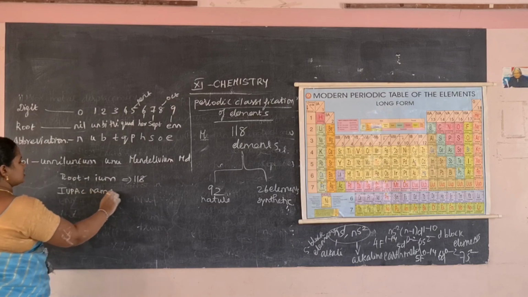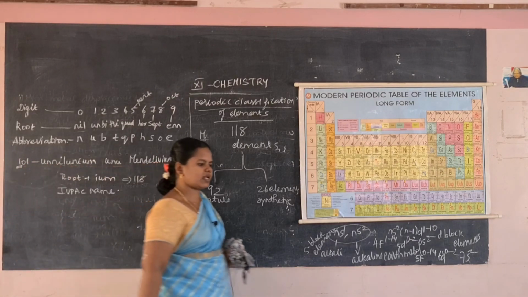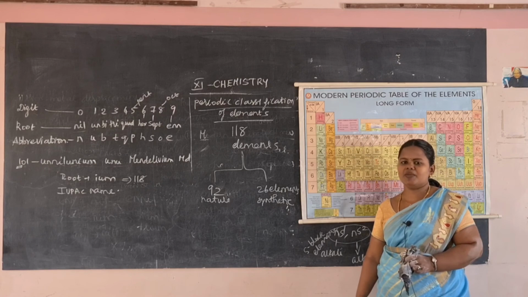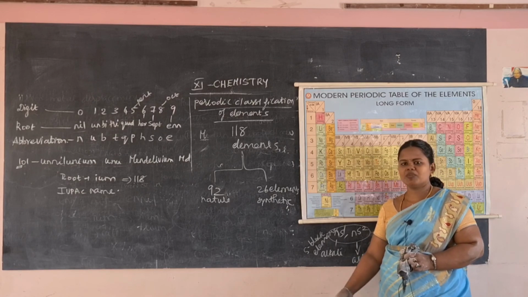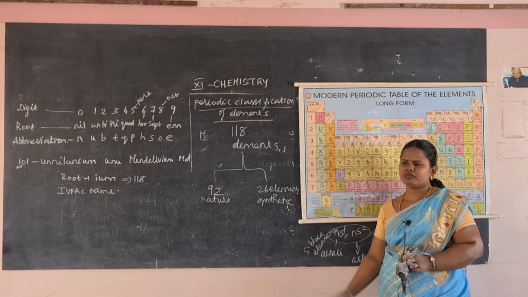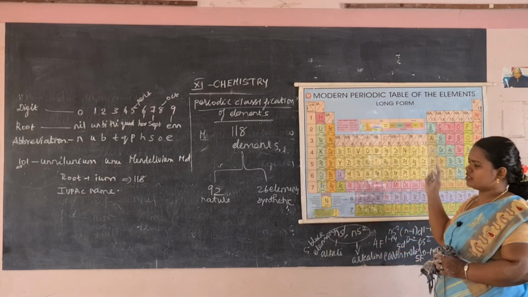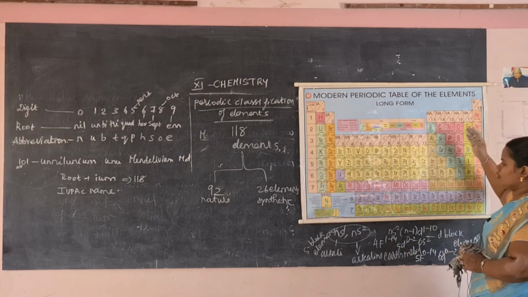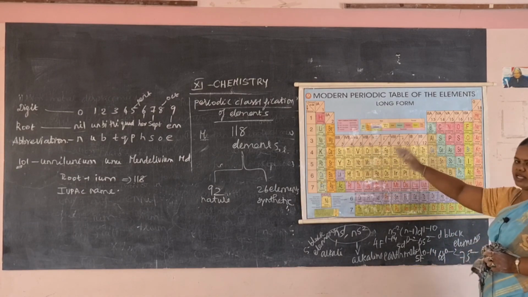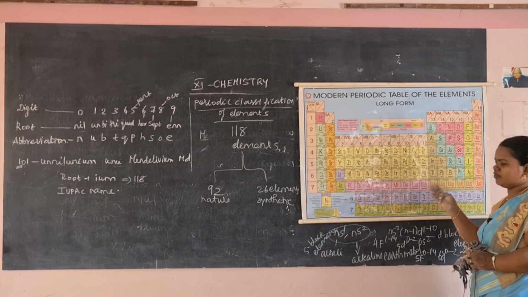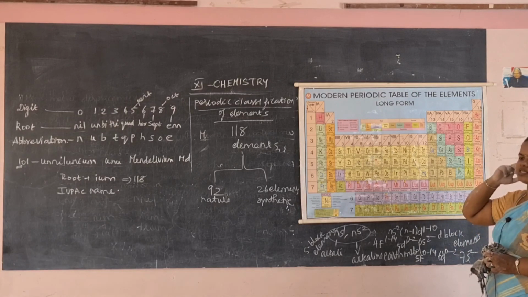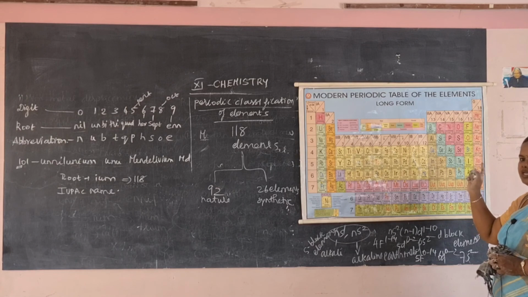In today's class we have learnt about the different elements, the different discoveries, how the scientists arranged elements in periods and groups, the IUPAC naming of newly discovered elements, and how elements are arranged in the periodic table: the s block, d block, p block and f block. In the d block most of them are metals and there are lots of applications. Similarly for the p block and f block.